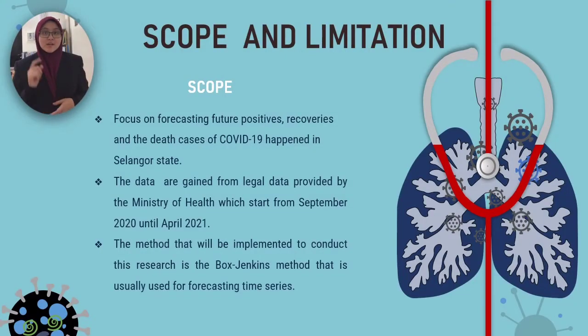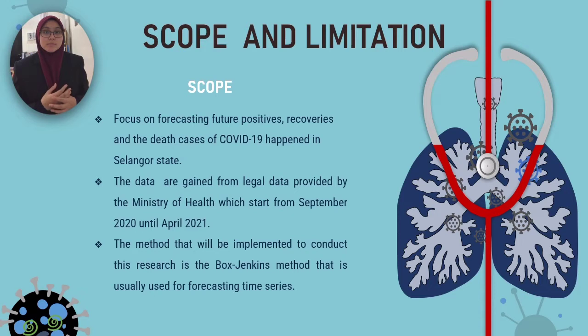Scope of the study. First, focus on forecasting future positive, recoveries and death cases of COVID-19 in Selangor State. Second, the data are gained from legal data provided by the Ministry of Health, which starts from September 2020, which is last year, until April 2021 this year.